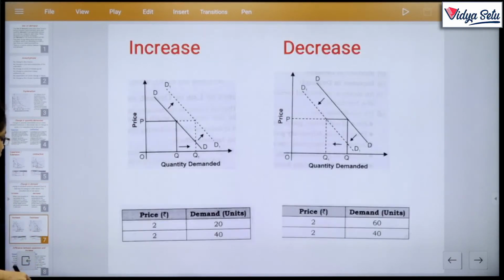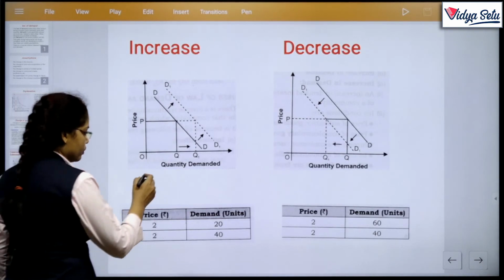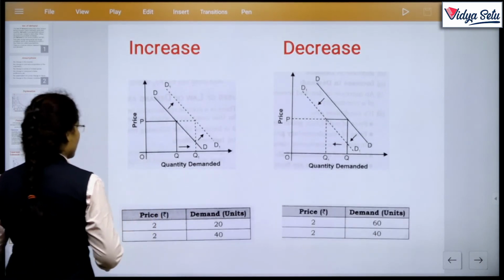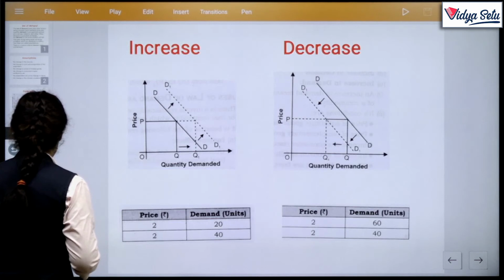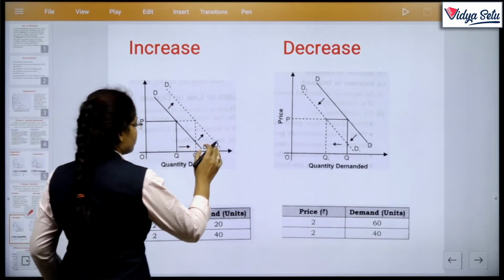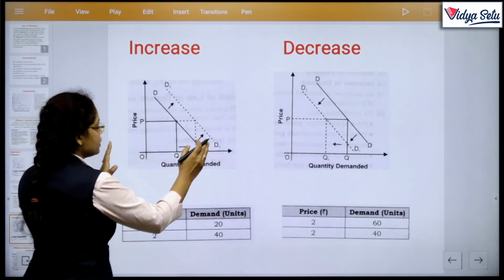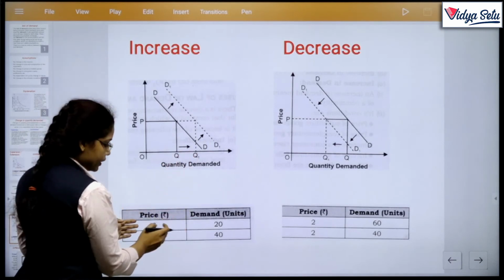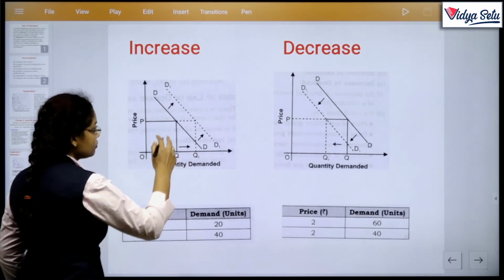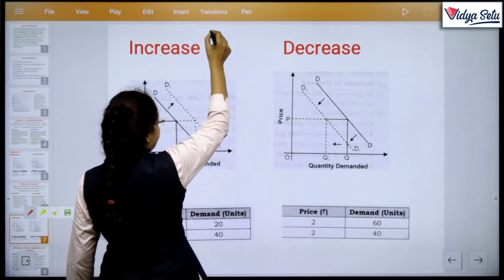Next we move to the curve also. Further, there may be another curve of this that you can draw. So the first concept is when more quantity is demanded at the same price. I will draw the curve of the second segment.